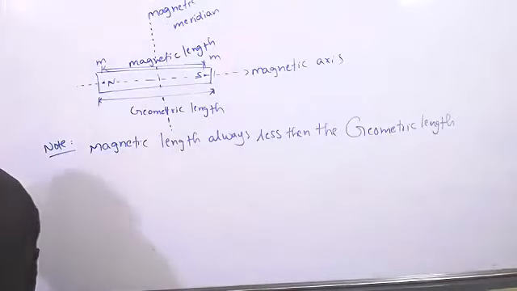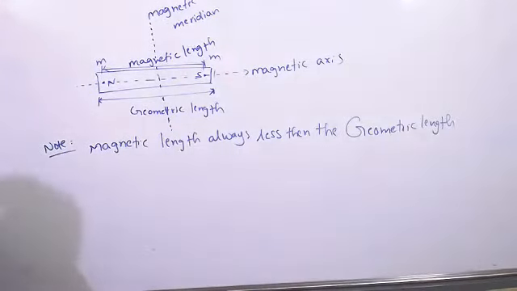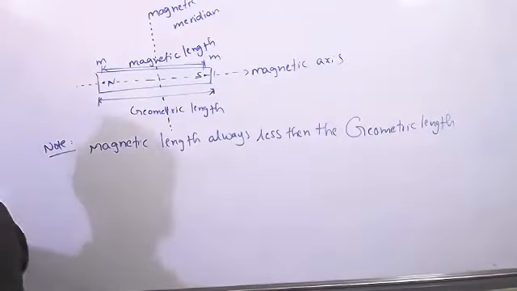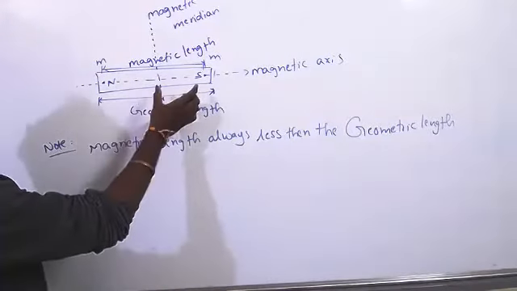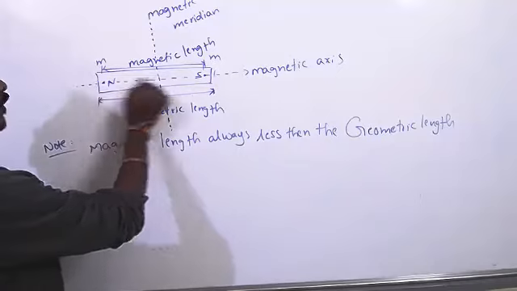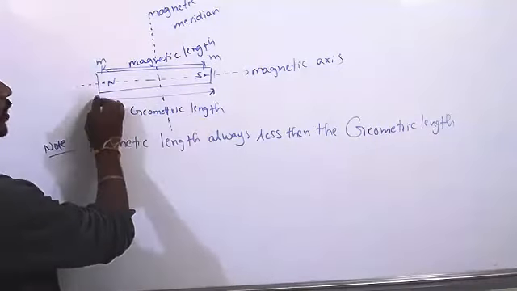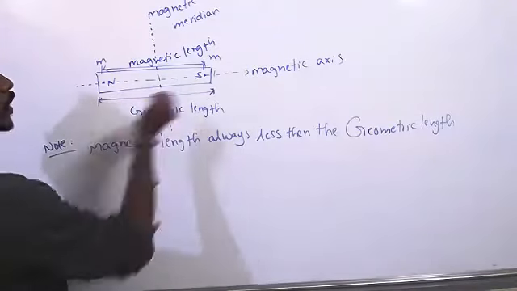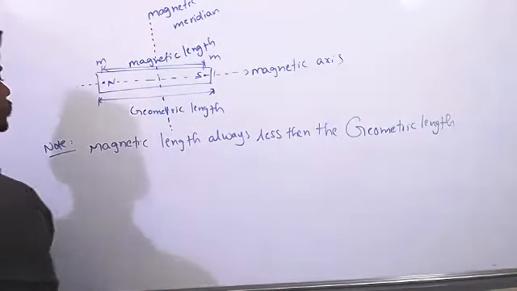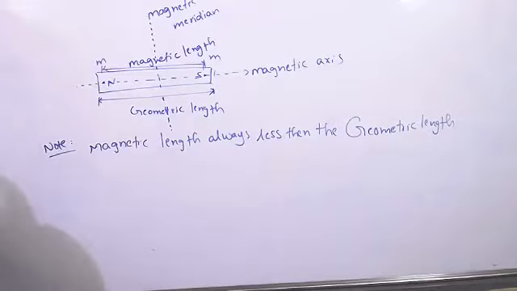So these are the things you should remember in the magnet. When they ask about magnetic length, we have to take the magnetic length from north pole to south pole. If they ask geometric length, the geometric length is from one end to another end. Okay. Clear?